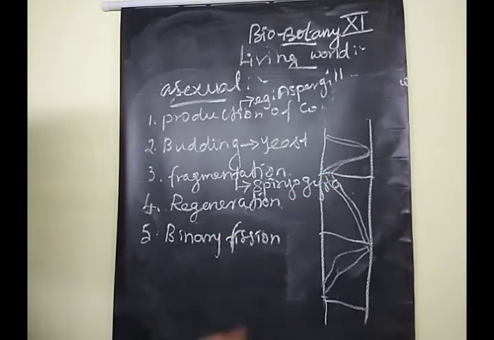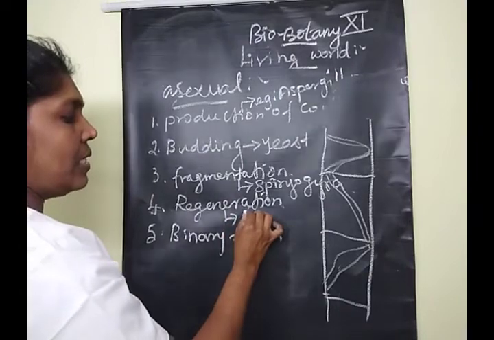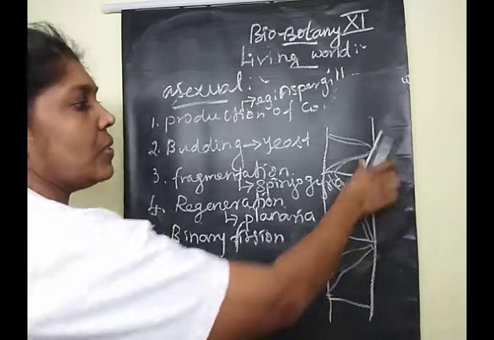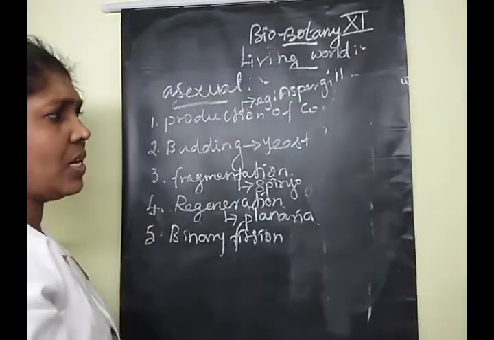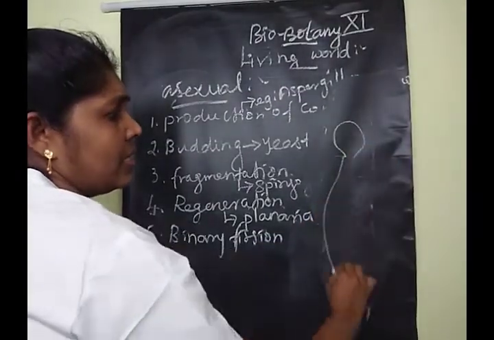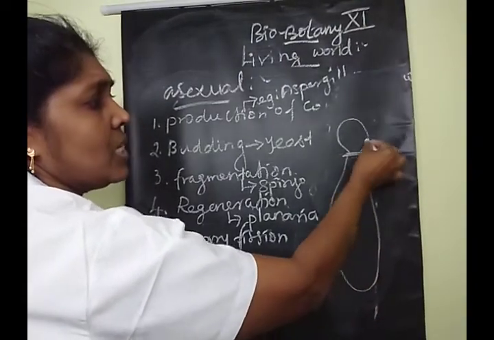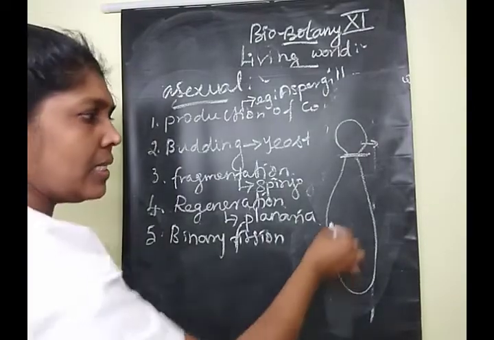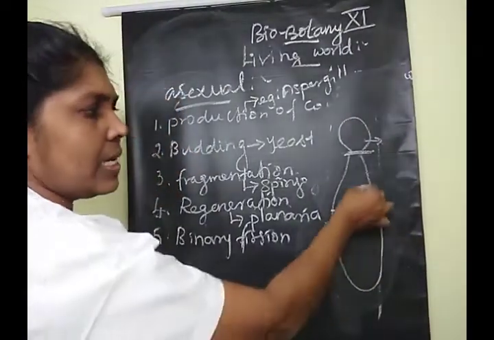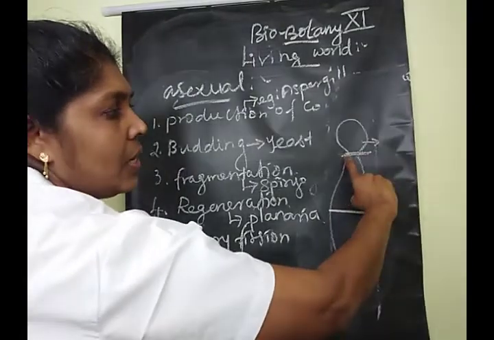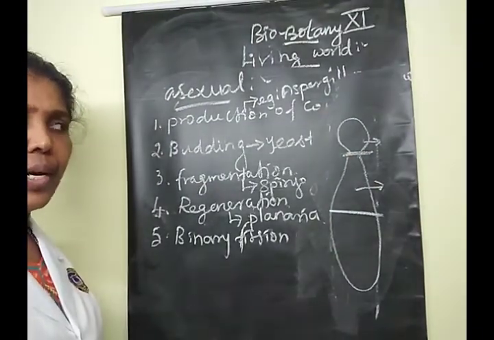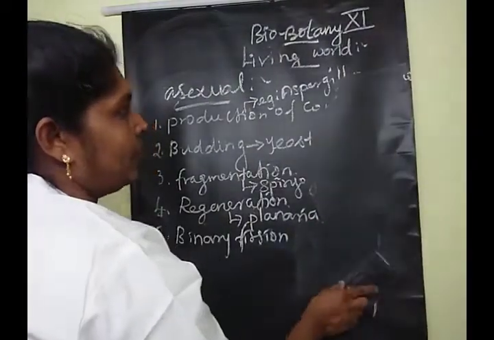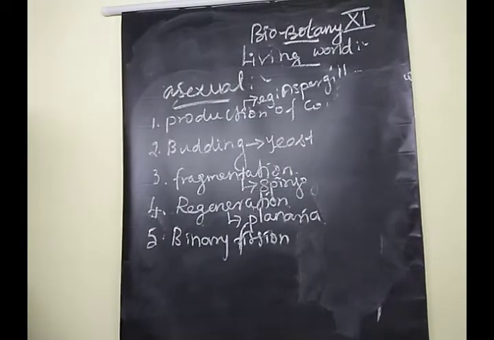Clear? For example, in this type of regeneration, the example species is Planaria. If we cut this Planaria into parts, each part grows into a new individual organism. Suppose they cut it in this part, then this part will grow into a new individual. Clear, children? Then the last asexual method of reproduction, binary fission.